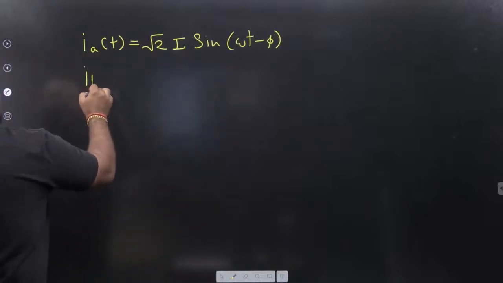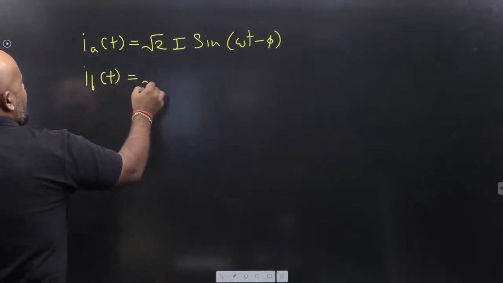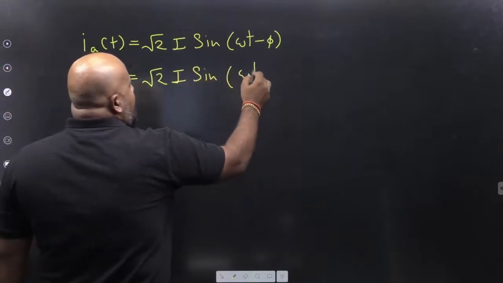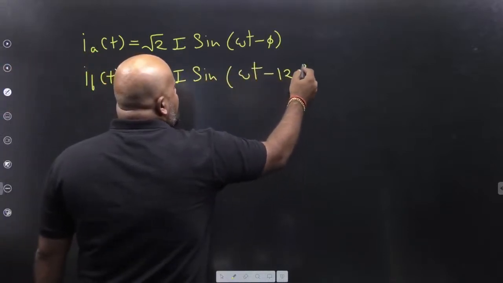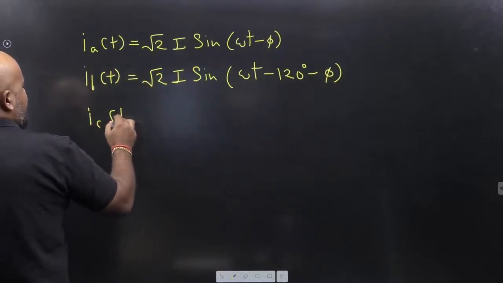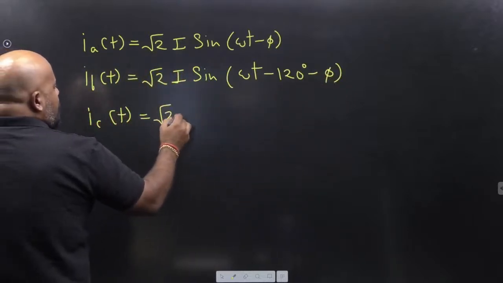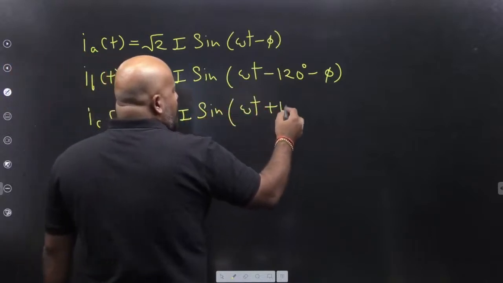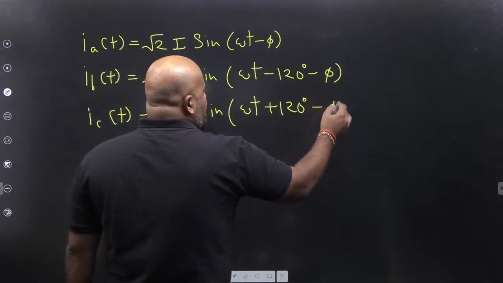So IB is root 2 I sine(omega t minus 120 degree minus phi). What is the current in the C phase? It is root 2 I sine(omega t plus 120 degree minus phi).